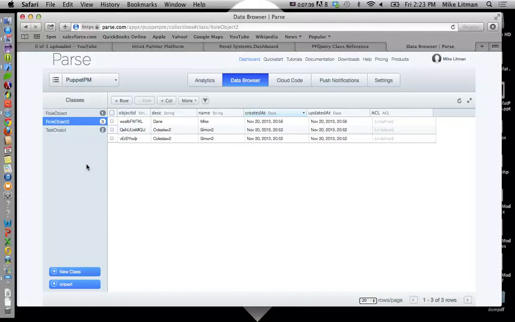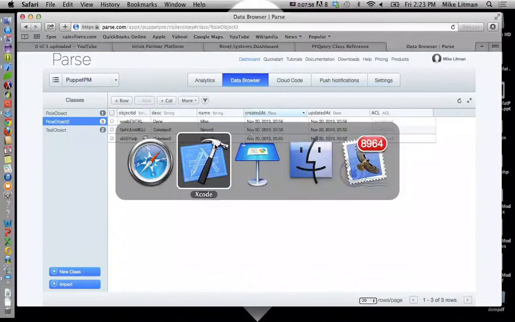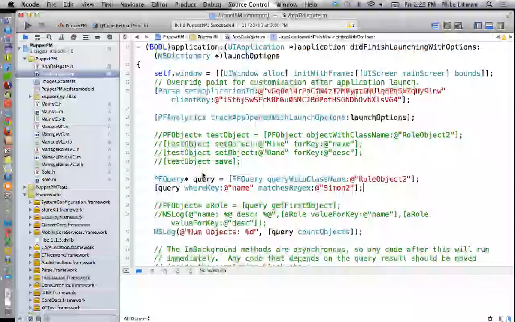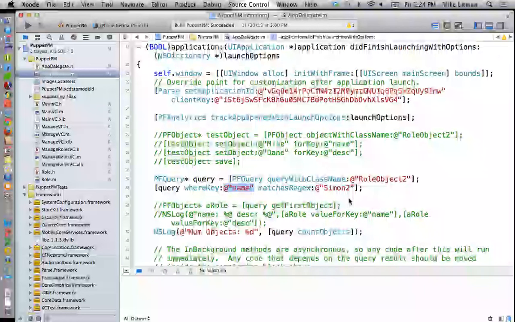So we'll see in role object, we have a bunch of role objects. Each one has a unique object ID. This is just something it generated for us. Then we have a description and we have a name. Notice we have 2 of them with the name Simon. Okay? And what I'm doing here is I'm going to do a query on role object 2, and I want to make sure I constrain that query to only pull objects whose name is Simon 2. That makes sense?